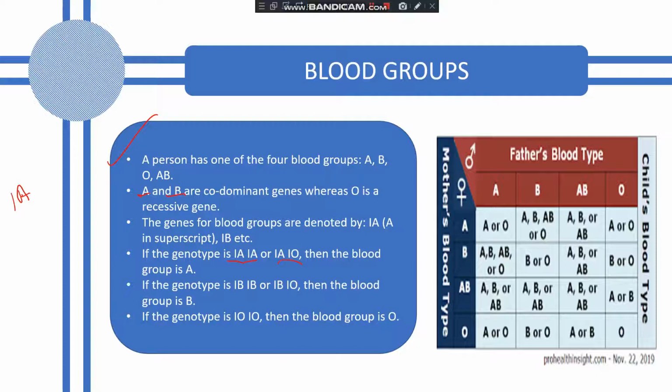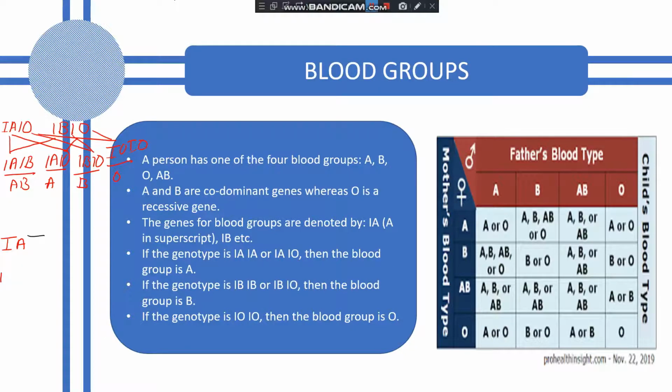If a person's genotype is IA-IA, then also the blood group will be A as A is dominant. And if IA-IO, then also blood group will be A as A is dominant, O is recessive. Similarly, if the genotype is IB-IB or IB-IO, then the blood group is B. Clear? And if the genotype is IO-IO, means both the recessive genes are there, then only the blood group is O. Clear, students?